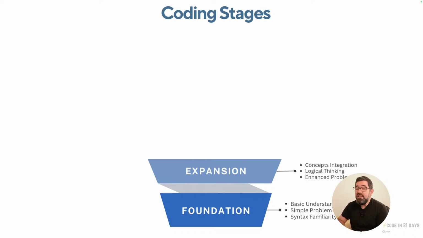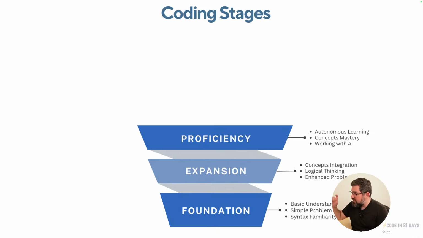So in the expansion stage, you start creating programs that are actually useful, but still, you're far, far away from understanding how to code on your own, okay? So the real piece here that you must understand is that for you to reach proficiency, you must understand everything that you know, all the concepts in the foundation and the expansion stage, okay?